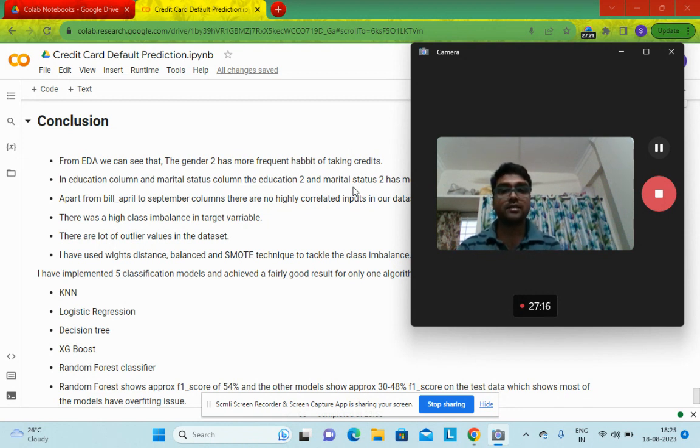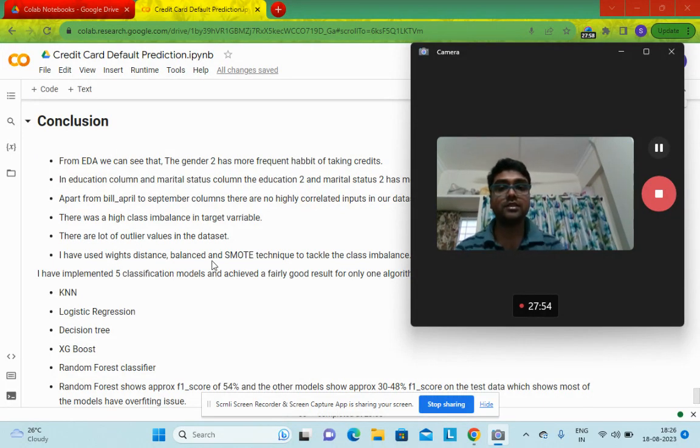There is a high class imbalance in our data set. There are a lot of outlier values in the data set. Due to less domain knowledge about this particular sector, and also since there could be important information loss if we try to delete the outliers, I did not do anything to the outliers. I considered all the information in our dataset, and I also used class weights to handle the class imbalance.